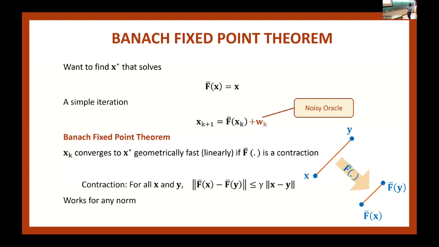What I'm interested in is the case when this F bar is not known. However, I have access to a noisy oracle. I give it X, and the oracle's job is to give me F bar of X, but it adds some noise. This noise can be IID, martingale difference, Markovian, and so on. We'll talk more about the assumptions as we go along. Then the question is, what should I do? Should I just pretend the noise is not there and keep using this iteration?